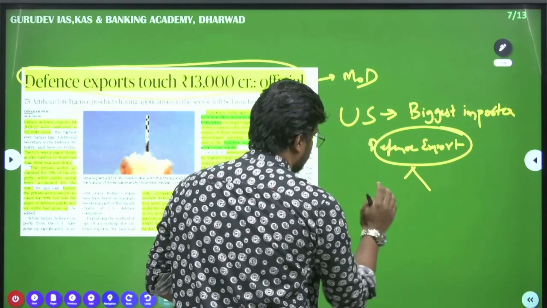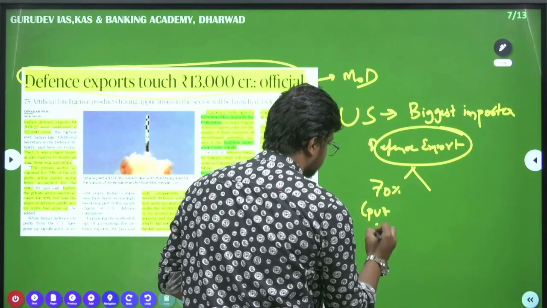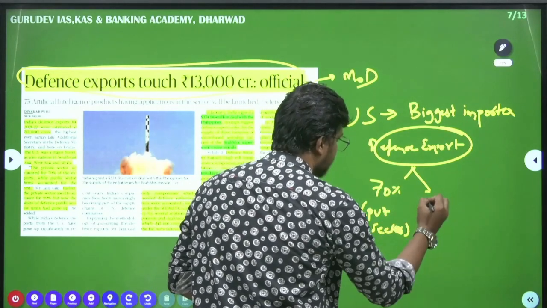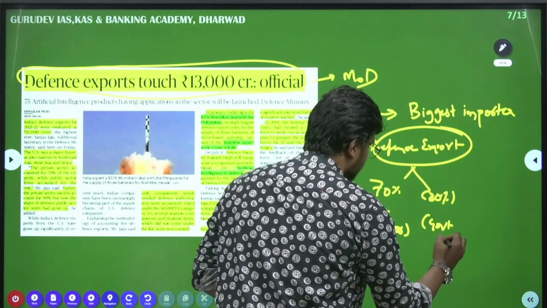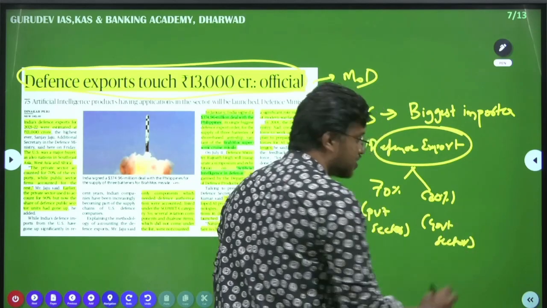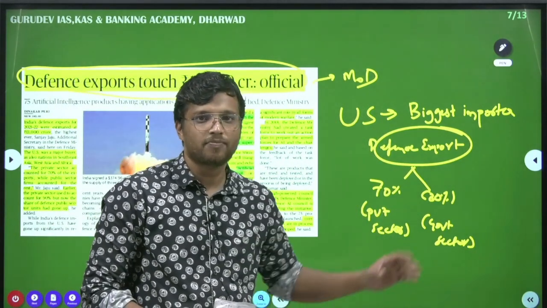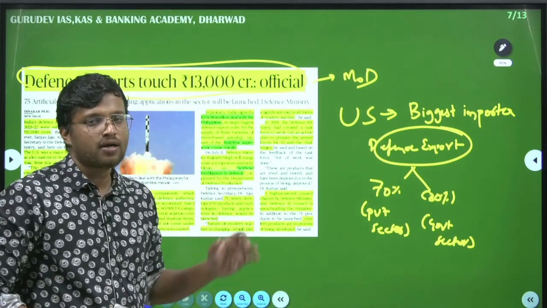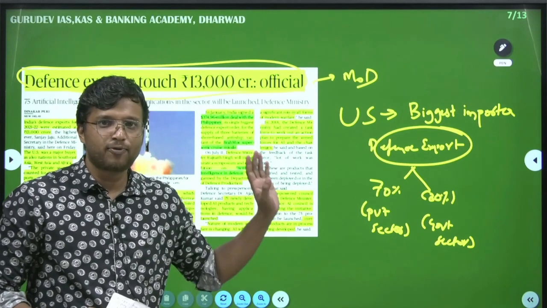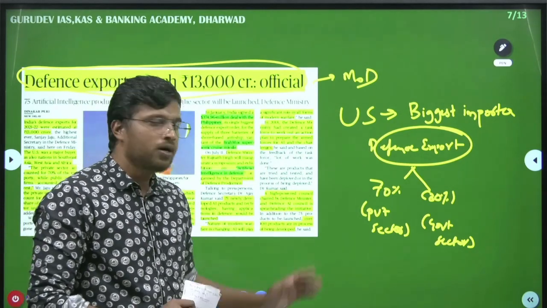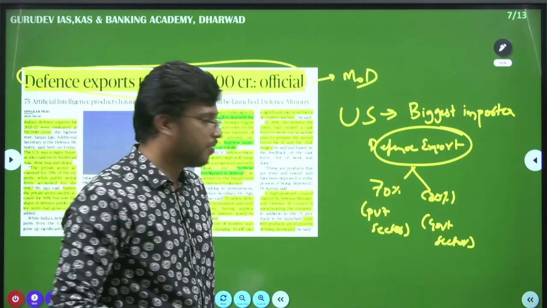70% is from the private sector and 30% is from the government sector. So this is a very big achievement considering that previously most of the defense export was done from the government sector, but this year, according to this report, 70% of the exports we are doing are through the private sector. These are the two facts that you have to take out from this article.